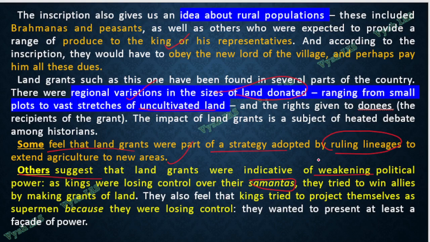Because that many copper plates and inscriptions we have got, we know that a lot of land grants happened. So either they were purposely expanding their regime, or they were helpless and had to give away their land so that the total control doesn't go away and somebody at least is taking care of it.